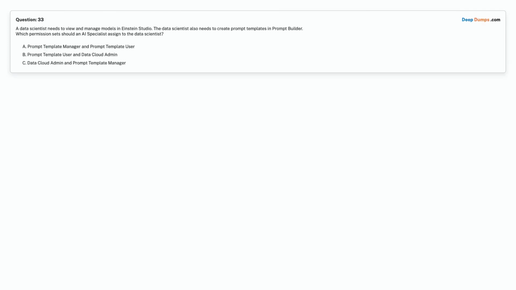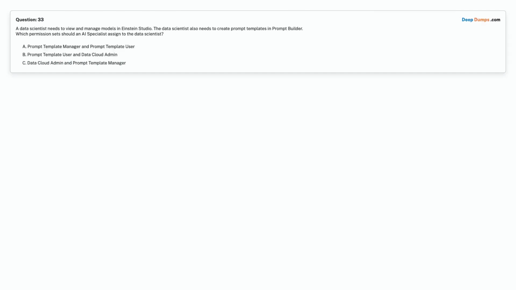Question 33. A data scientist needs to view and manage models in Einstein Studio. The data scientist also needs to create prompt templates in Prompt Builder. Which permission sets should an AI specialist assign to the data scientist?